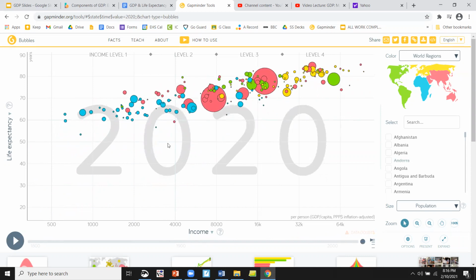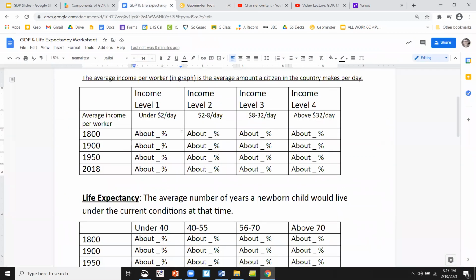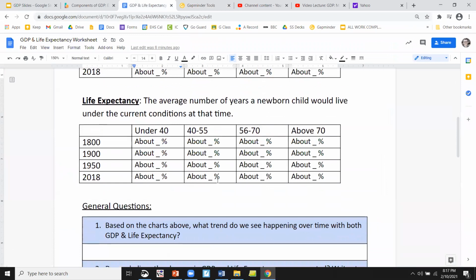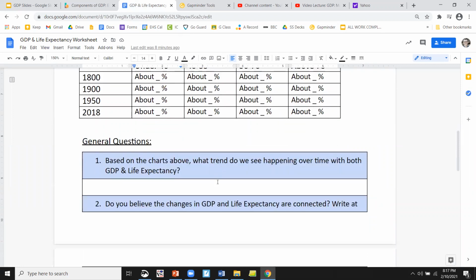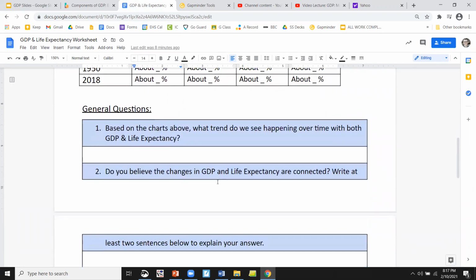Let's go back and see what else we have for our worksheet here. So you filled these in. Hopefully you're filling them in. If you're not, go back and do that. Based on the chart above, what trend do we see happening over time with both GDP and life expectancy? That should be really easy. Do you think GDP and life expectancy changes are connected? So do you think it makes sense that they happened together?